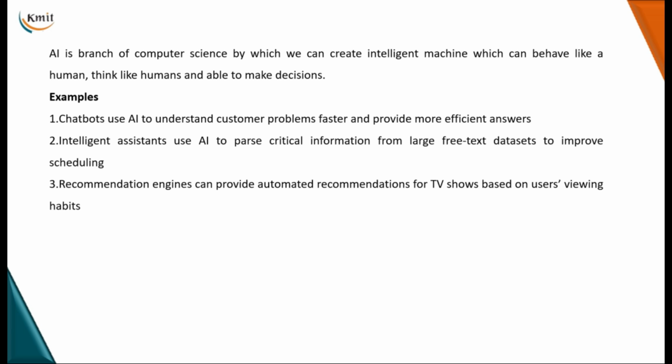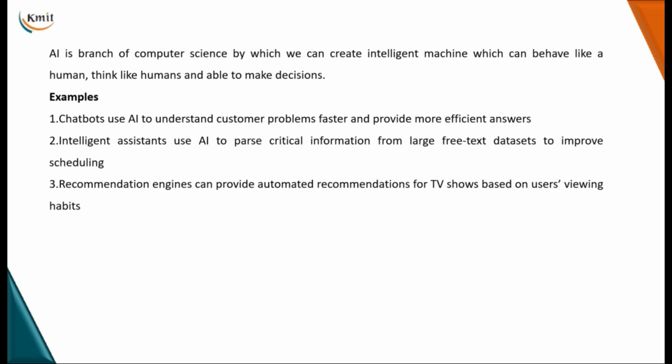So as known, AI is a branch of computer science by which we can create intelligent machines which can behave typically like a human. They think like a human and make decisions like a human. Examples of AI: chatbots that we are using in our day-to-day lives. They use AI to understand customer problems faster and provide more efficient answers. Every website, every app has a chatbot associated with it, right?